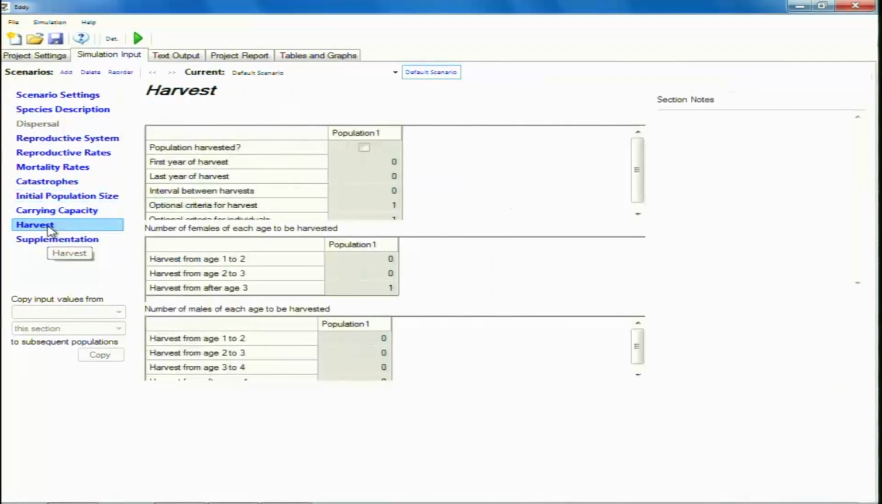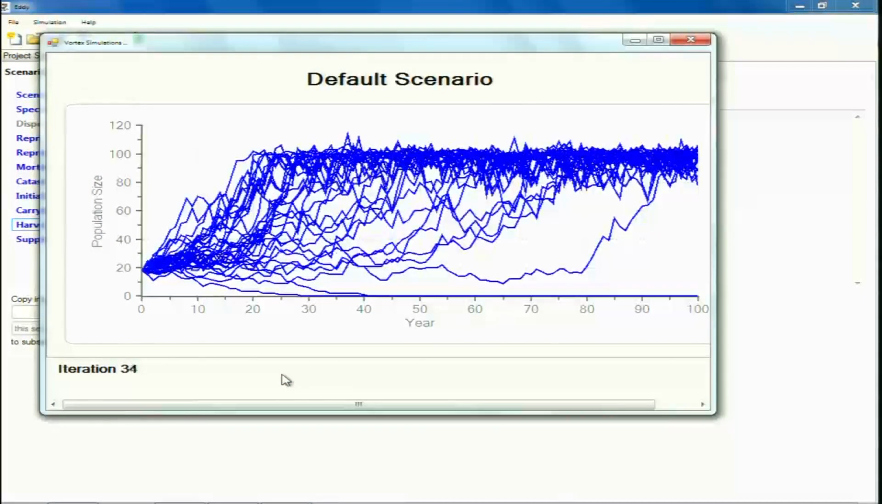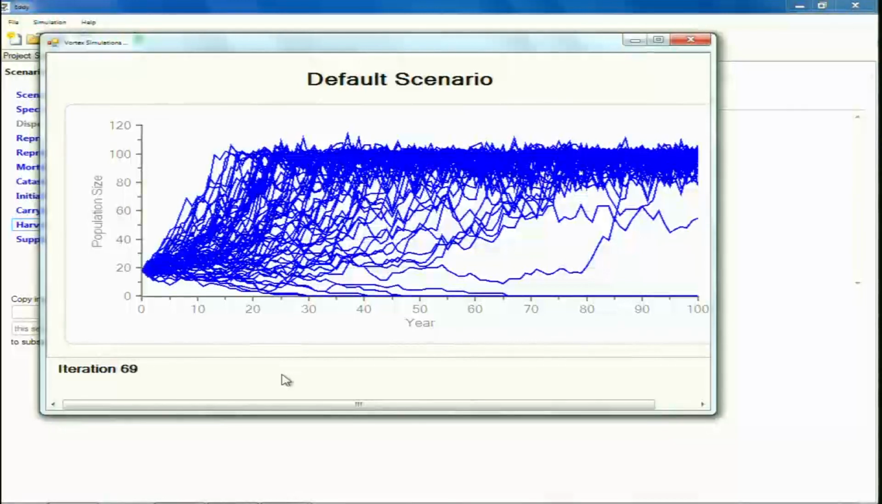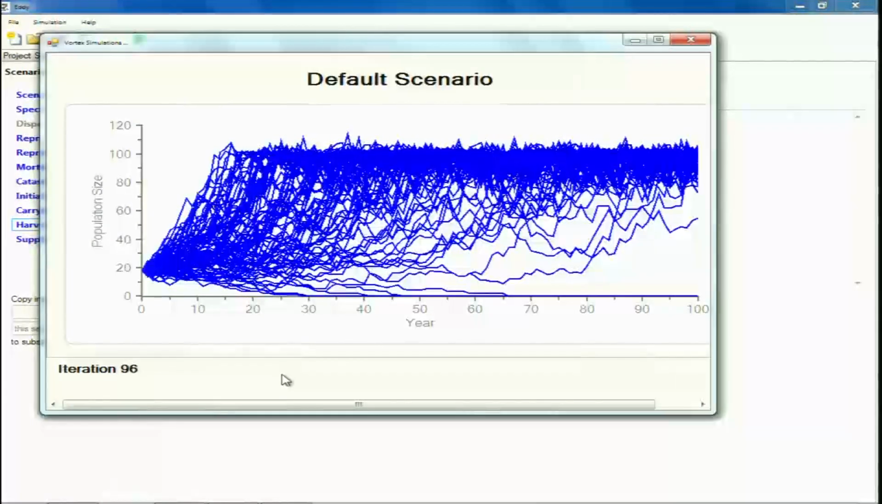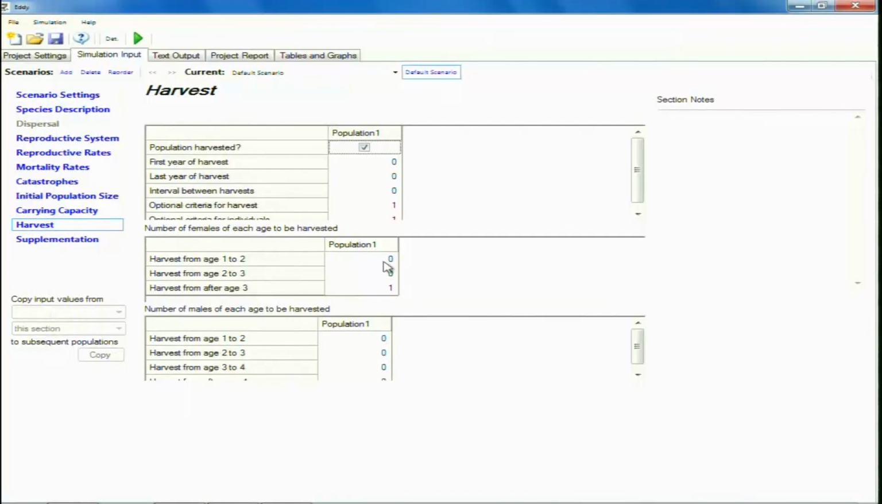And then we can also include things like harvest. So, in the case of harvest, we can say how many individuals are getting poached out. So, let us use our default values and run the simulation again. So, we are harvesting some individuals, but not to a very large extent, and our probability of extinction has gone up, it has gone to 9%. So, we would say that our population has ceased to be a minimum viable population.